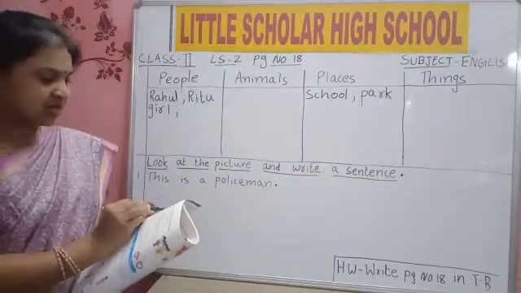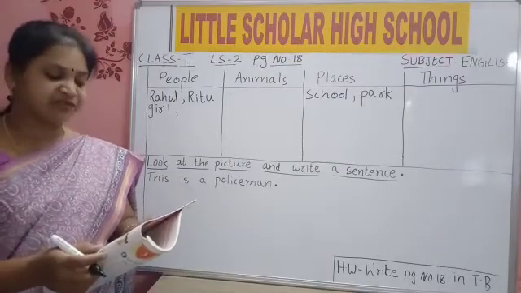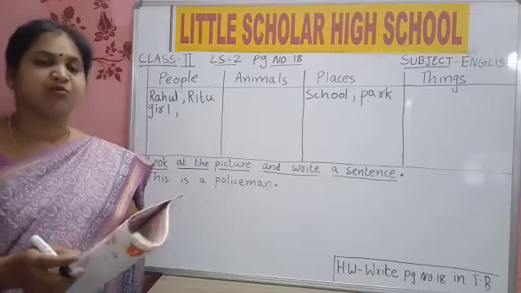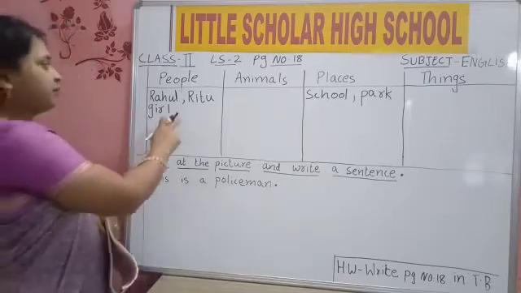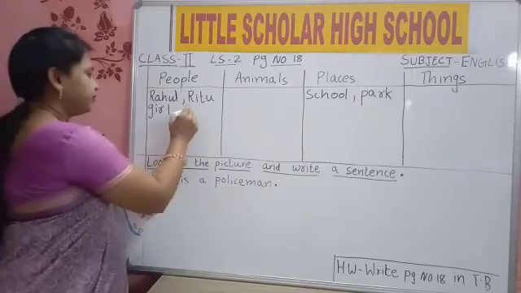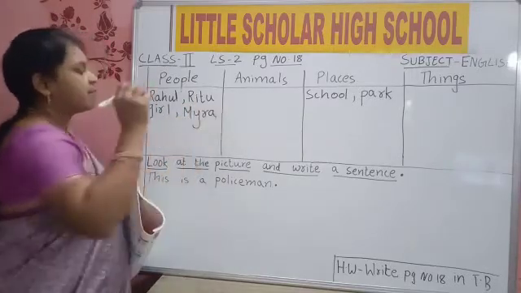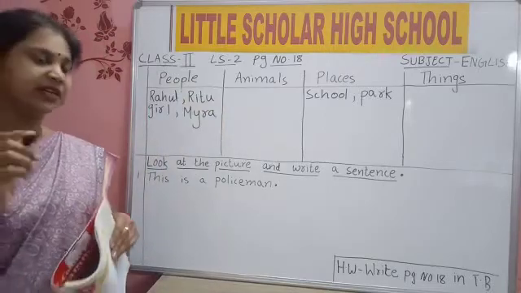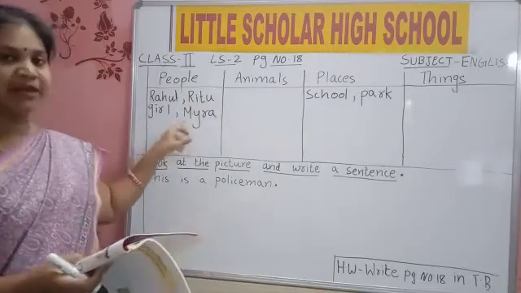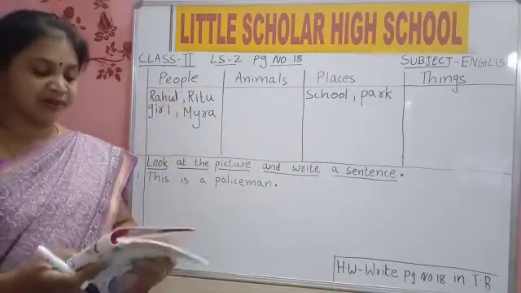Then, third sentence, put finger. Myra went to her village for the holidays. Myra, who is Myra? Name of people. So, M-Y-R-A. Myra is what? Name of a girl. So, special name of one girl only, special name. So, write it in the people column.